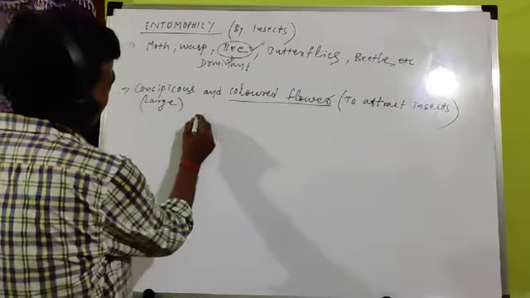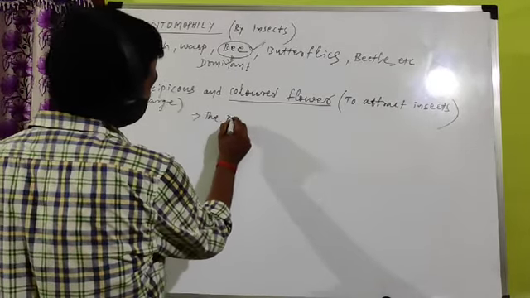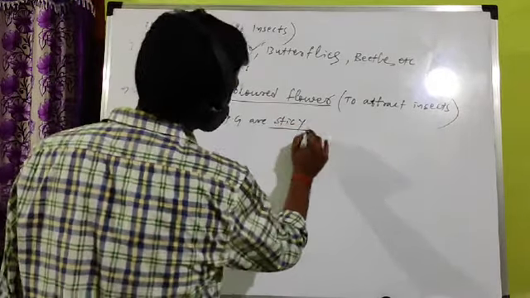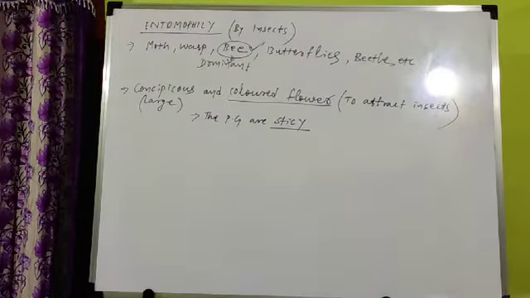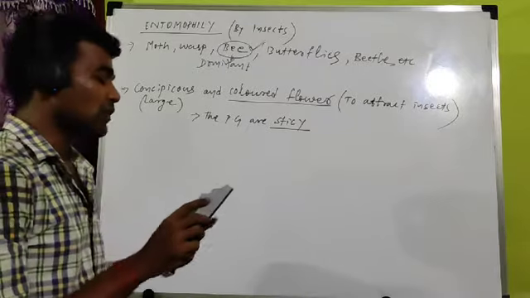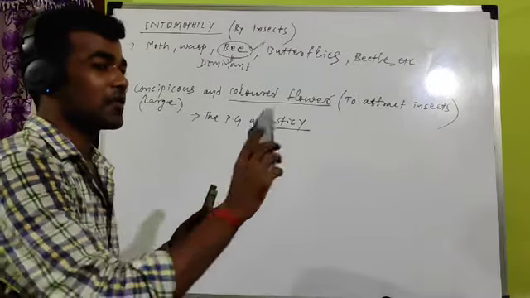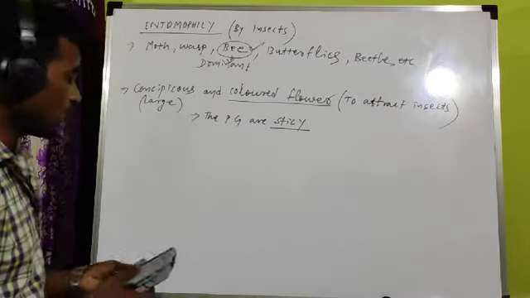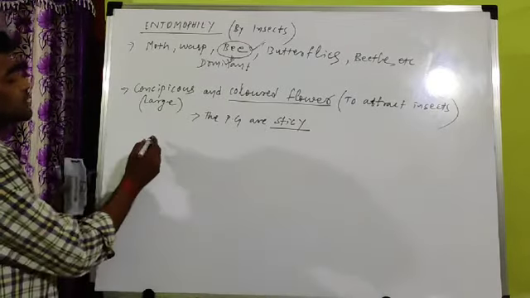The second important thing: the pollen grains are sticky in nature. Already we have discussed non-sticky pollen grains: they are non-sticky in wind pollination, because if they became sticky they would attach to any surface and could not be transferred with the help of air. But these are sticky. Why are the pollen grains of insect pollination sticky?